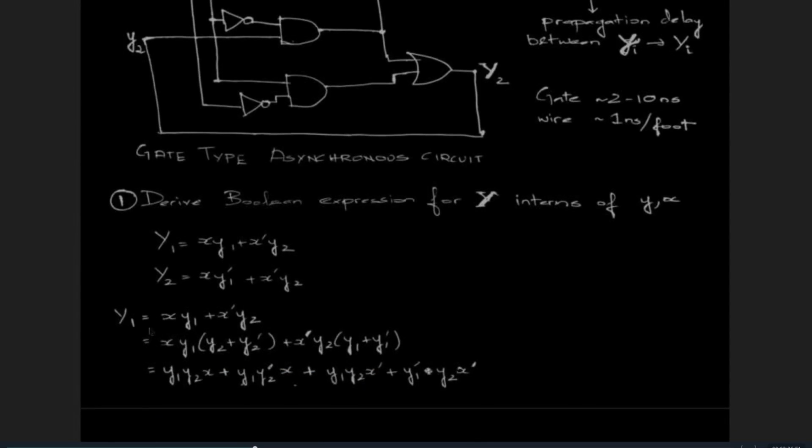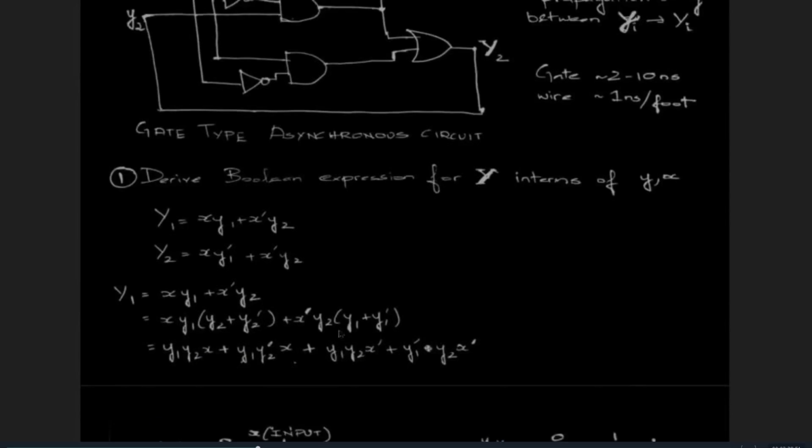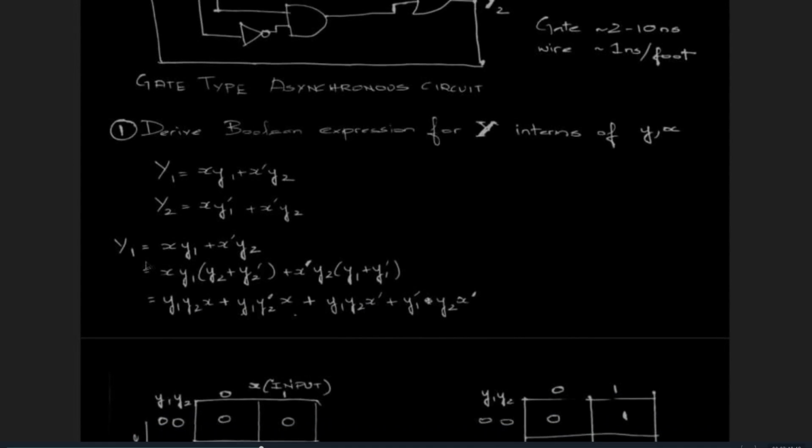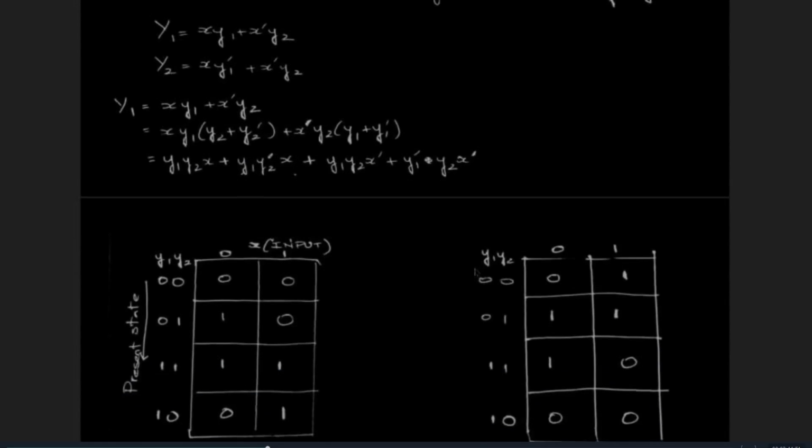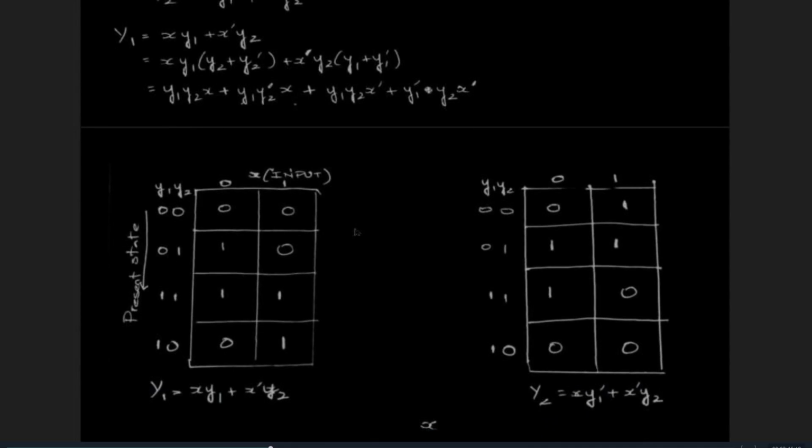Similarly I obtain Y2, and then I expand Y1 to standard form. Then I map these to a slightly different K-map where the rows will be the present state and the columns will be the input. Similarly I obtain it for Y2.